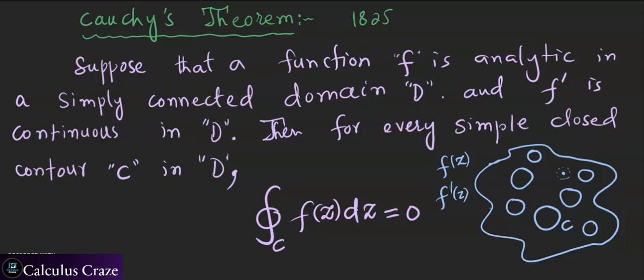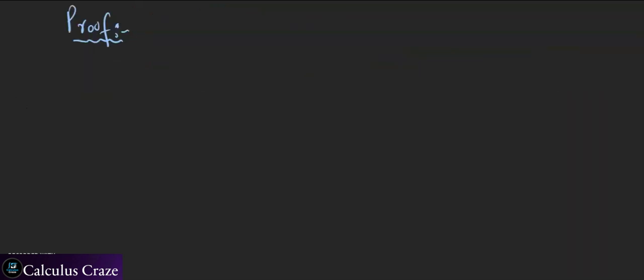Now we will move towards proving this theorem. Before I prove it, I will state some of the terminology. Let's prove. We are given a function f of z. Since f is complex valued, I can write it as u plus iota v, to be precise. To make things look easier, for differential of z, I will write differential of x plus iota times differential of y, like delta x plus iota delta y. So it is delta of z.